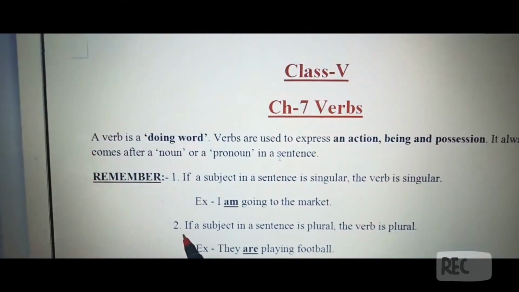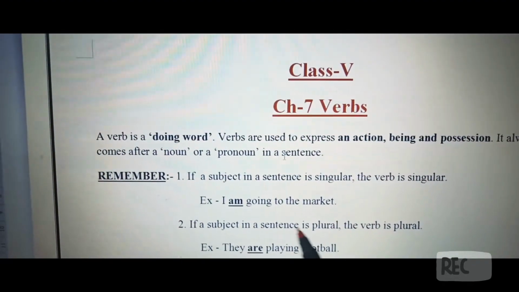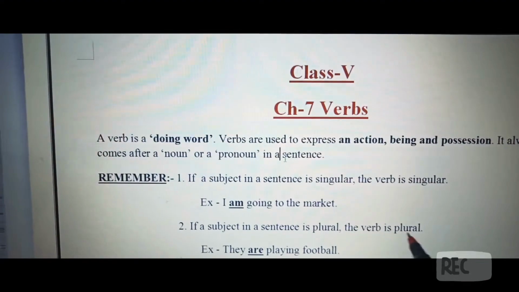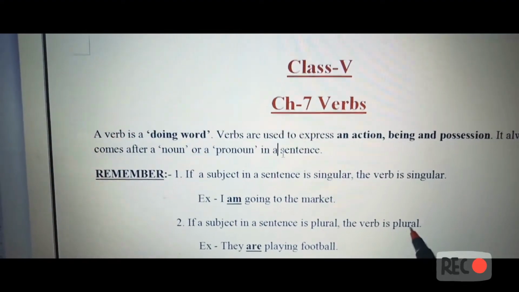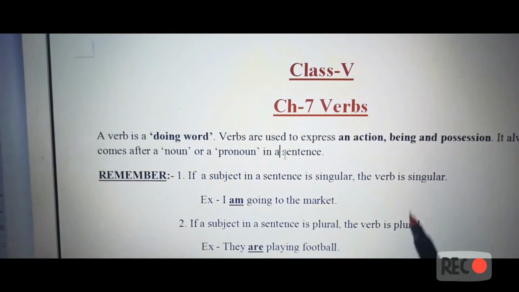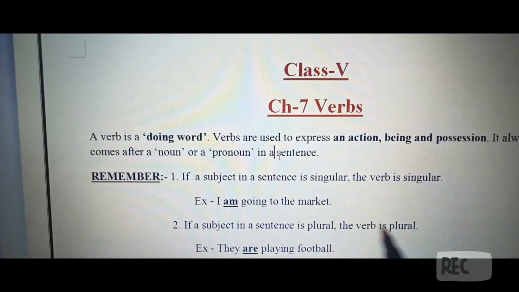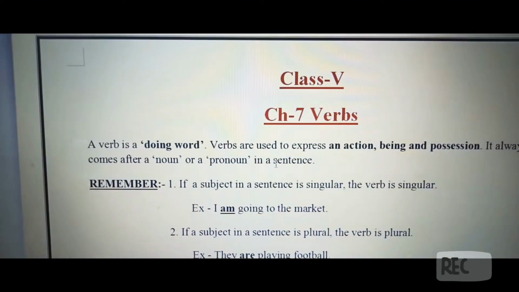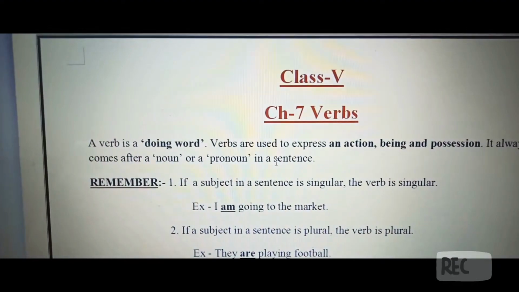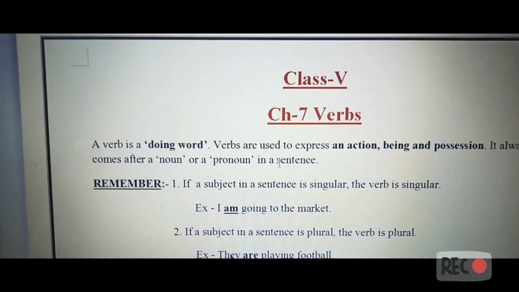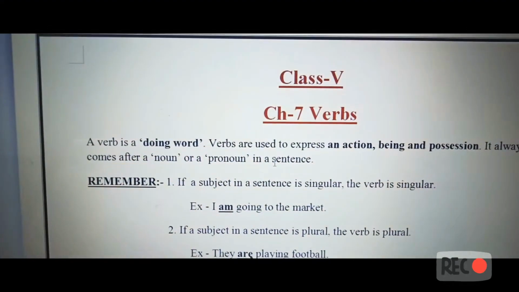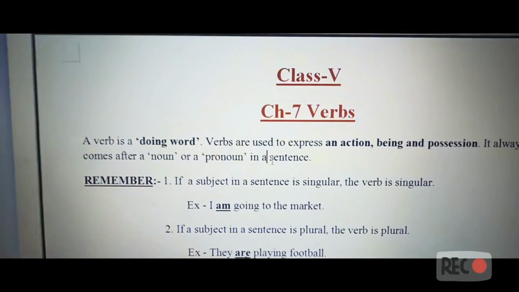In the second point, if a subject in a sentence is plural, the verb will also be plural, right? If we are talking about more than one, then the verb will also be according to that. Example, they are playing football. Now here you can see that the subject they is plural, and therefore we have used the verb also plural, that is are.